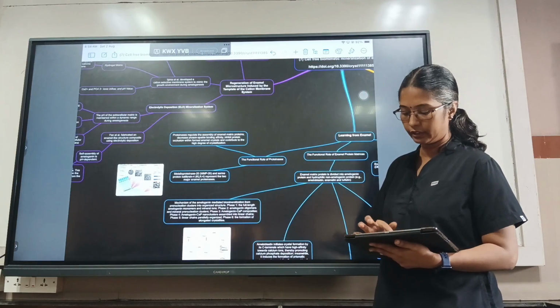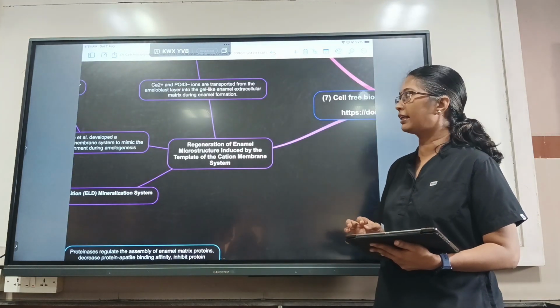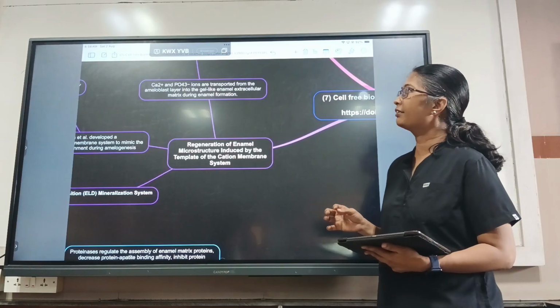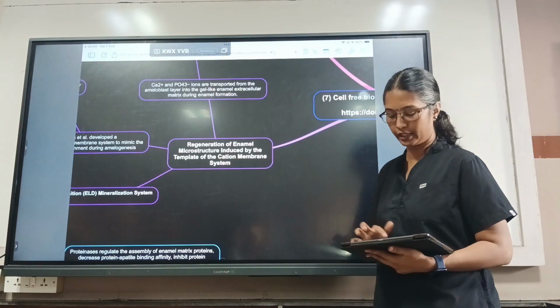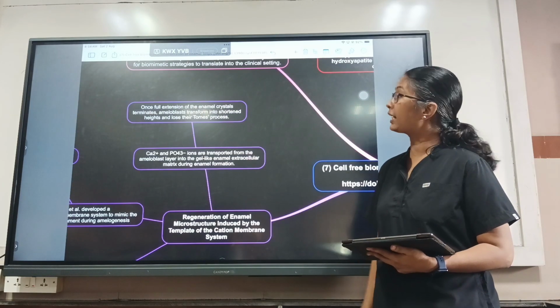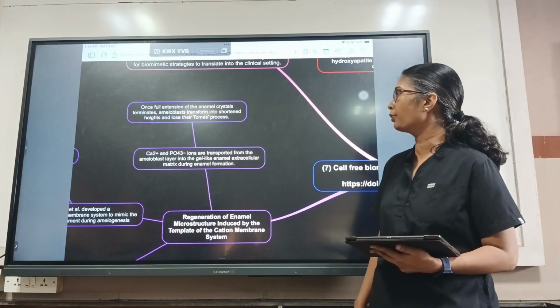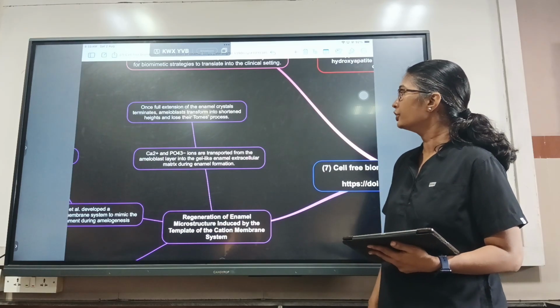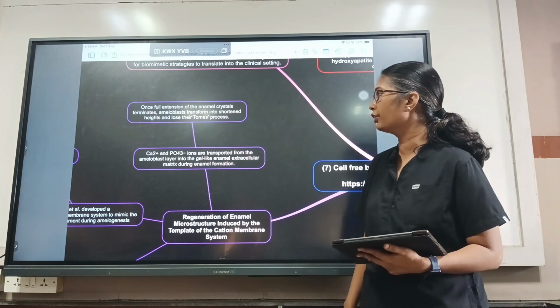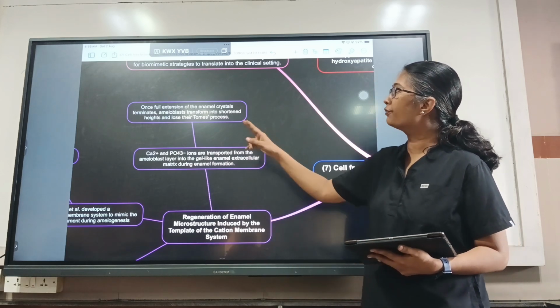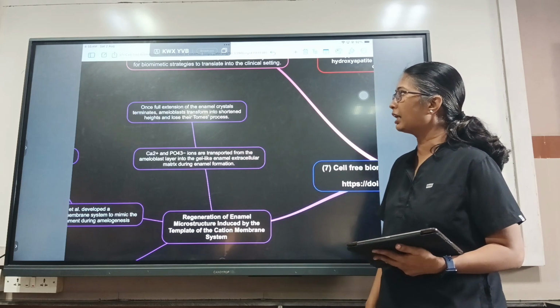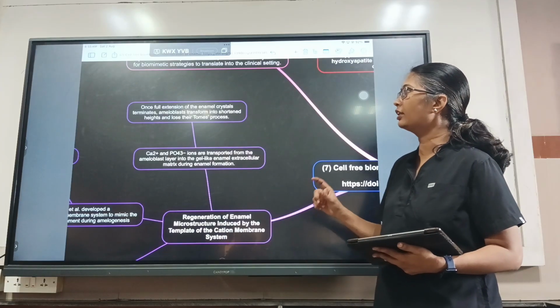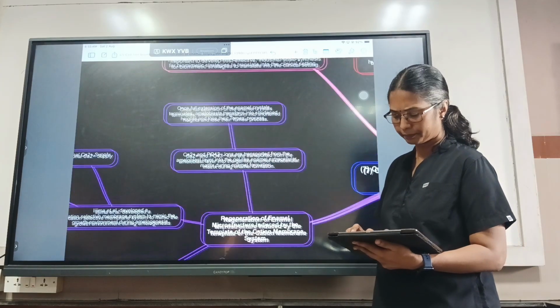Now how do we mimic this property? There are a few studies which have tried mimicking the enamel formation. So here the calcium and the phosphate ions are transported from the ameloblast layer into the gel-like enamel extracellular matrix during enamel formation. And once the full extension of enamel crystal terminates, ameloblasts transform into shortened height and lose their Tomes' process.